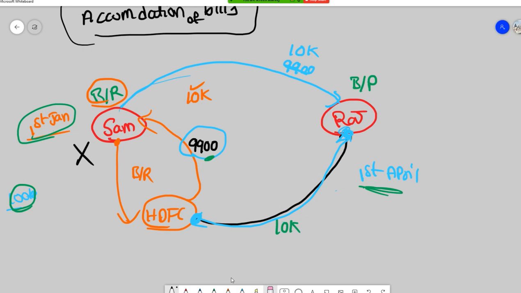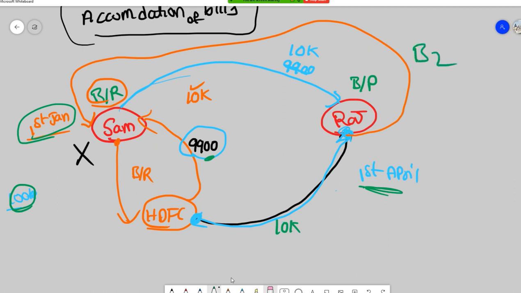So then Raj will also draw one new bill on Sam. I know it might be a little confusing, so stay with me. Raj will draw, let's call it B2. For Raj it will become bills receivable, and for Sam it will become bills payable.